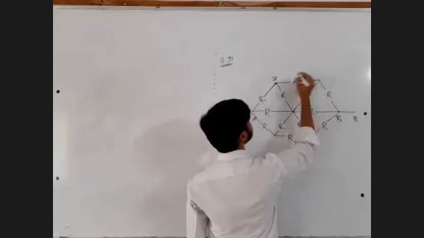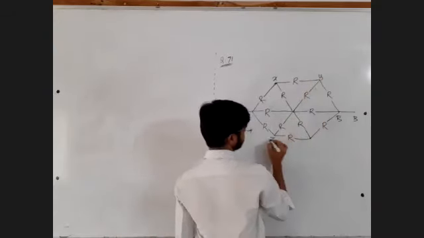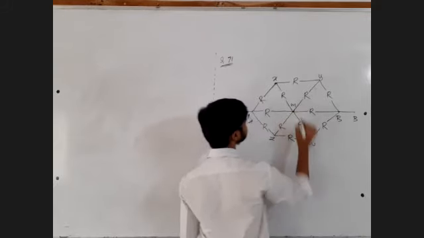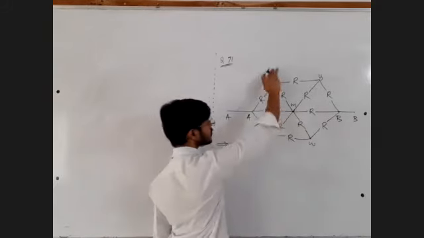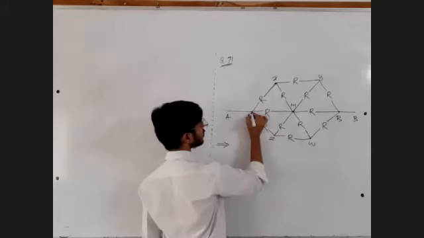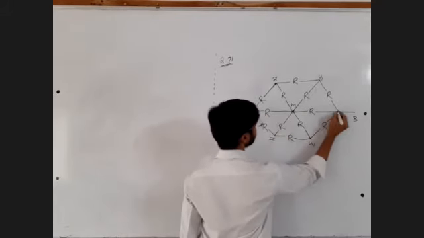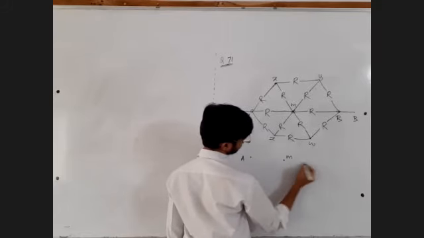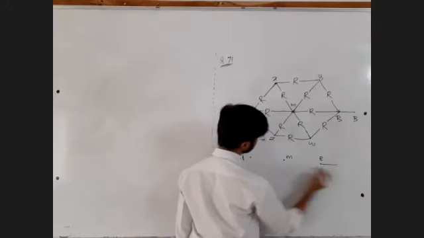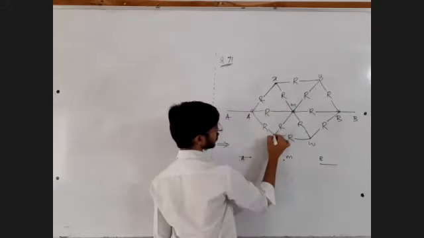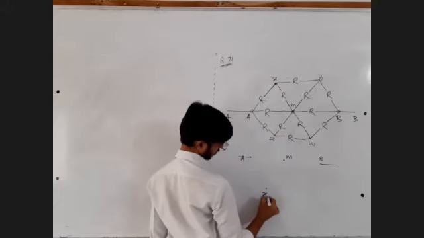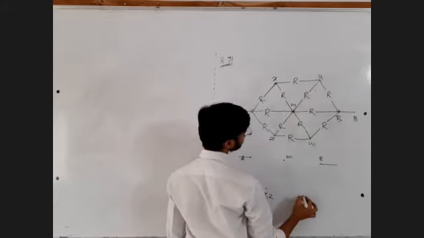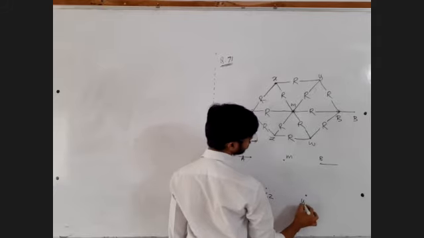X, Y, Z, W, M. All right. So once you fold the circuit, what will remain here? A, M, B. That's A, that's M, that's B. X will get shorted with Z. So let me write here X comma Z. Y will get shorted with W. So let me write there Y comma W.